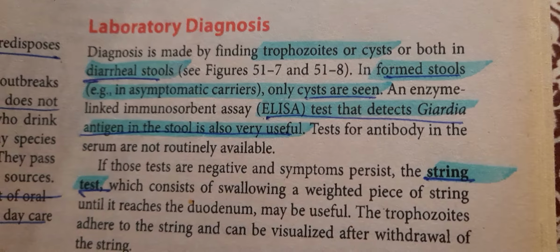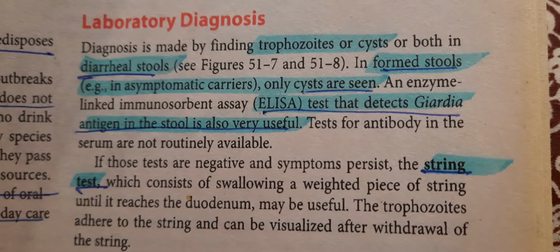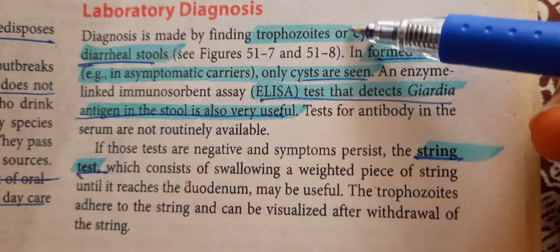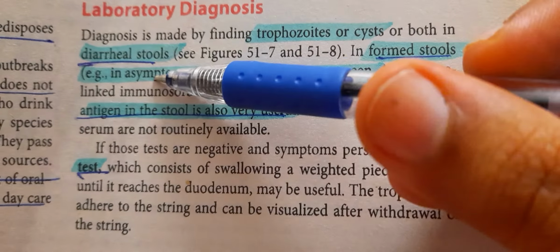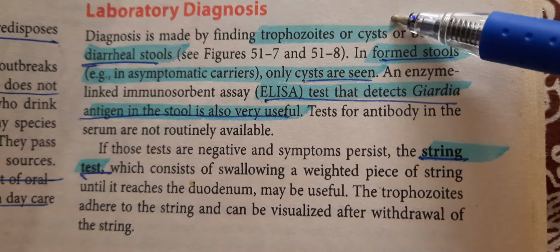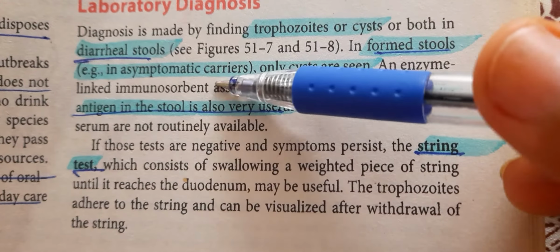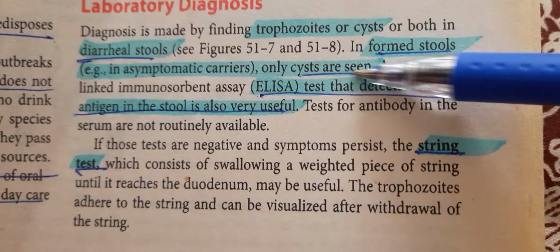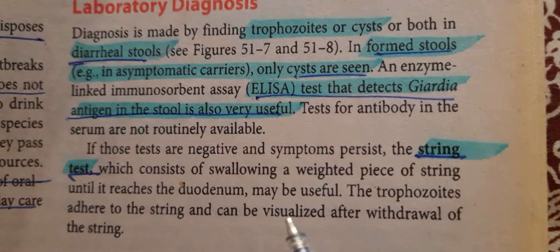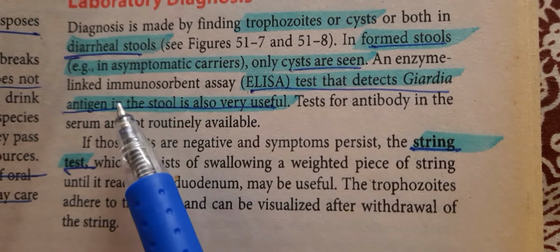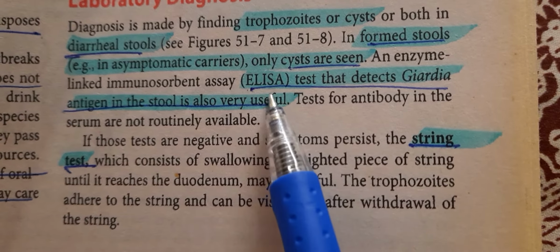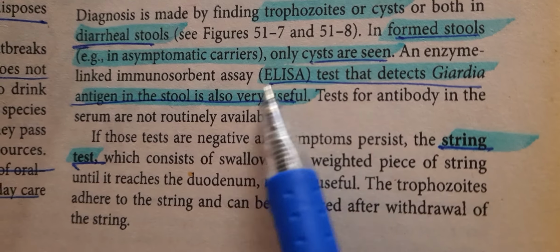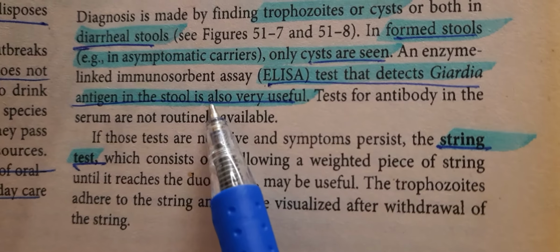So now the laboratory diagnosis consists of the microscopic examination of the stools, which show trophozoites as well as cysts in the diarrheal stool. In the diarrheal stool, both trophozoites and cysts are present, but in the asymptomatic carriers, the carriers which do not show symptoms, only cysts are seen. And there is another test, the enzyme-linked immunosorbent assay, the ELISA test, that detects Giardia antigen in the stool. Basically, it is the test for the antigen of Giardia.